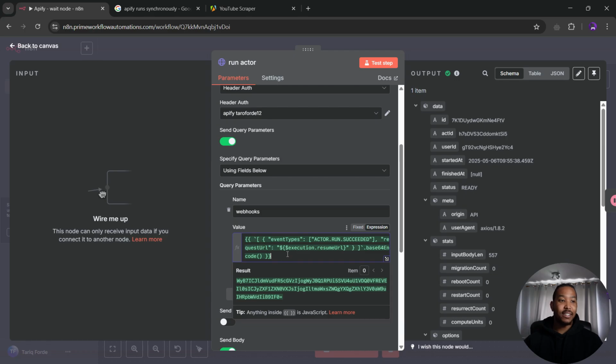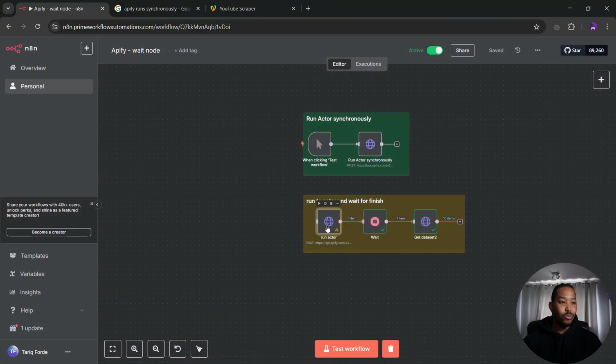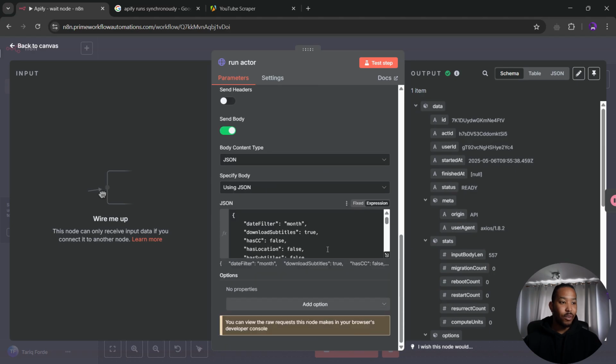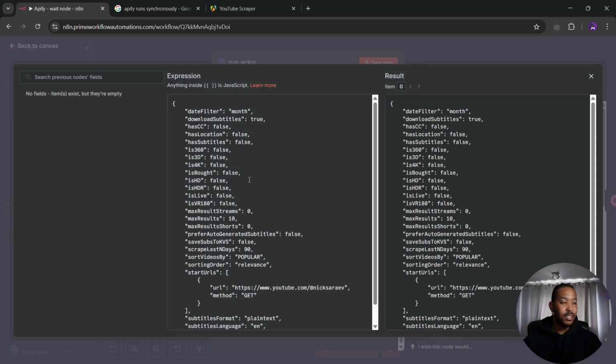And this is basically something that I created with the help of ChatGPT. And what it basically allows you to do is, when you send the JSON with your request, so this is one actor that basically gets information about YouTube videos and also pulls the transcript down.